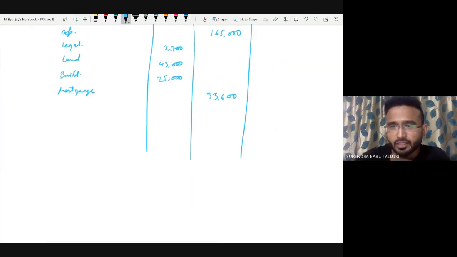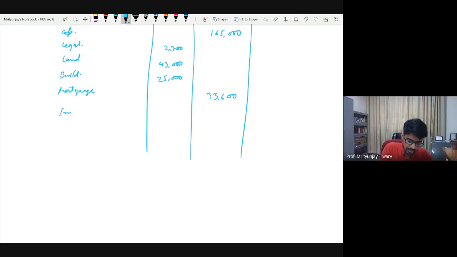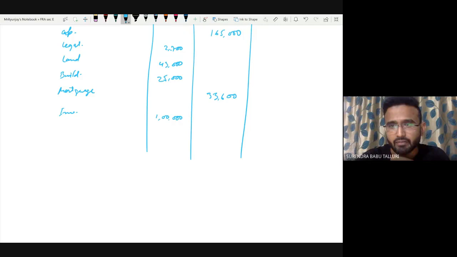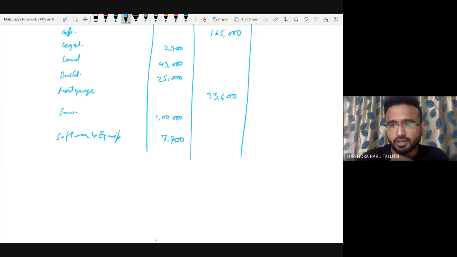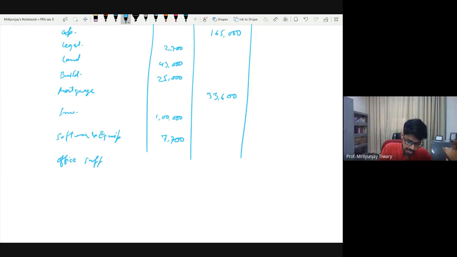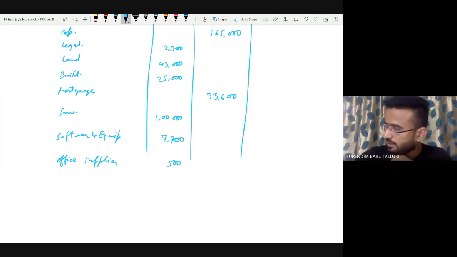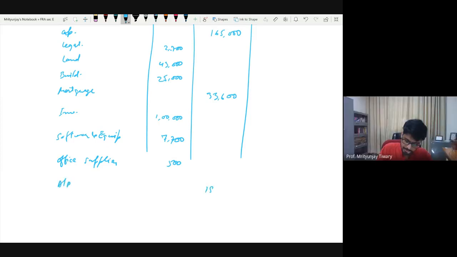And inventory 1 lakh. Okay. Equipment and software 7,700. Miscellaneous office supplies 500 debit. Office supplies 500. Accounts payable 18,750.